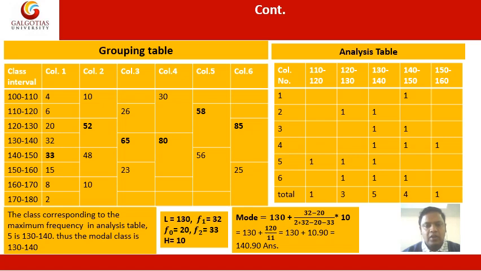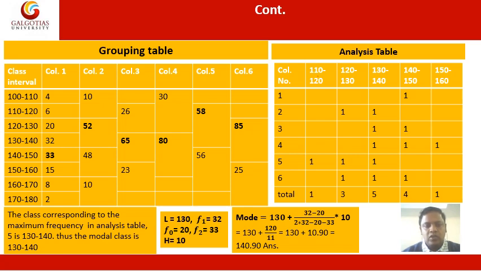Now we have to run the total of each of the model classes. Then 110 to 120, there is only one. Then 120 to 130, 1, 2, 3. Then 130 to 140, 1, 2, 3, 4, 5. 140 to 150, 1, 2, 3, 4. 150 to 160, there is only one. Then here we can check the maximum, that is 5. The maximum is 5, that is 130 to 140, that becomes our model class on the basis of the grouping method.